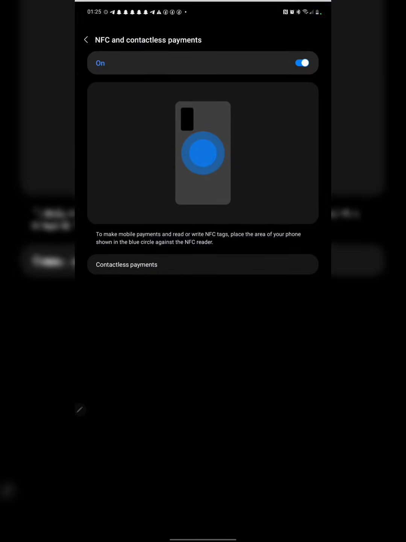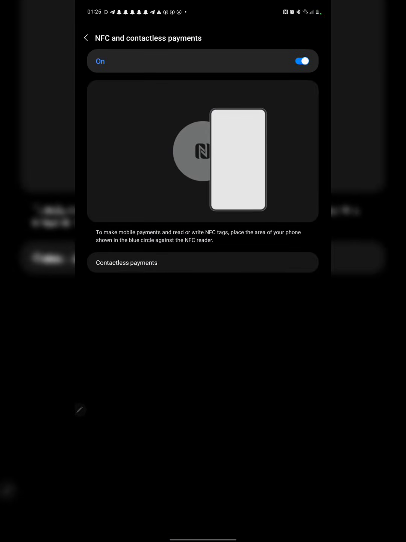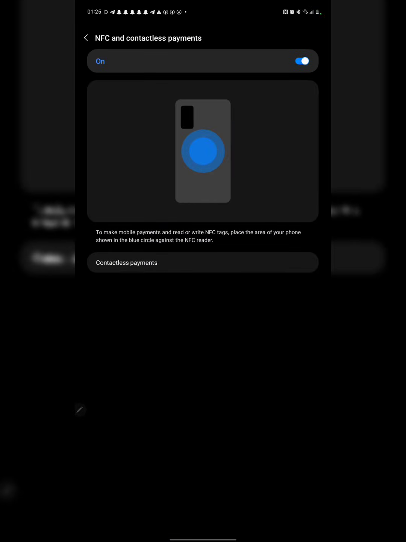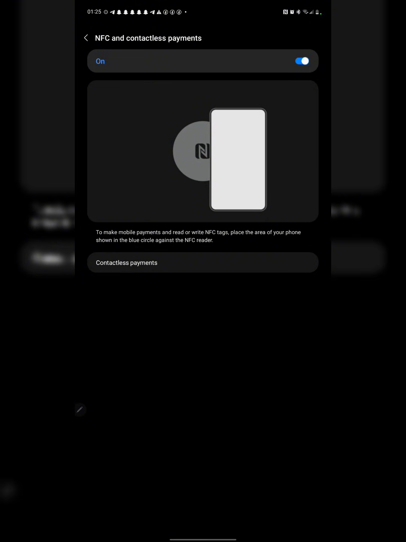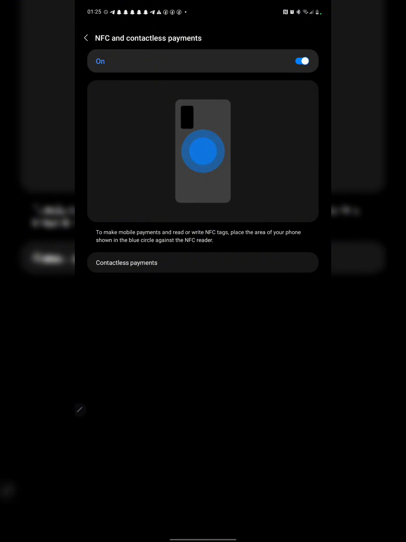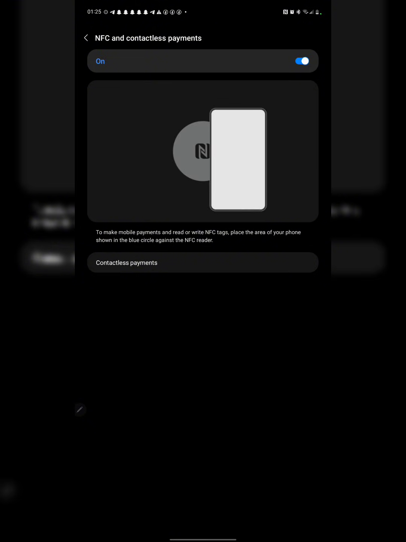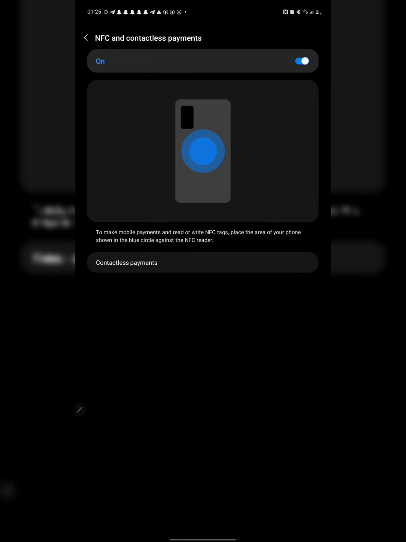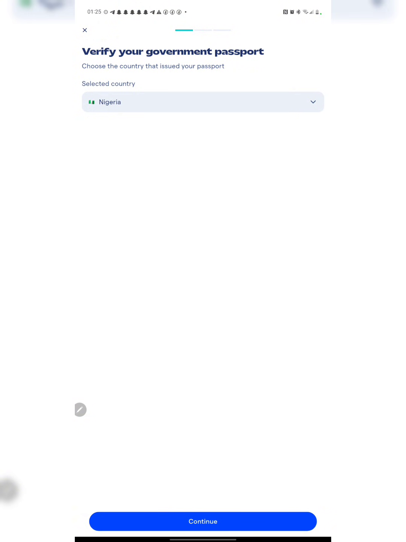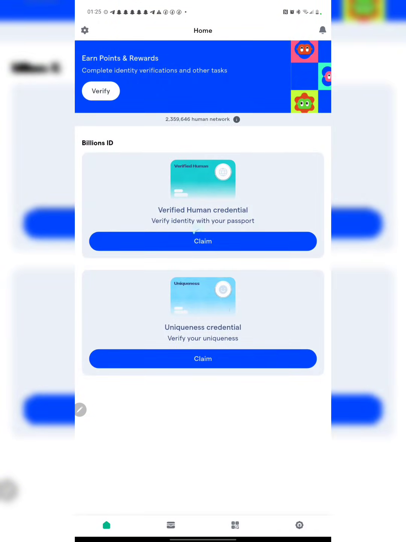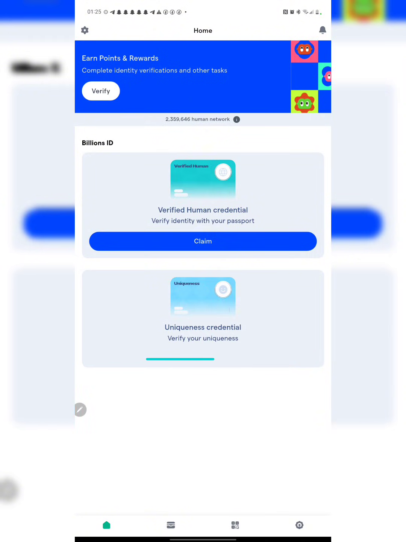So I will go back right now, then I'll click on continue, and just like I expected, you can see it's not actually going through, and that is actually because the NFC is actually not accessible by everyone. But if you have international passports, that is its own type of NFC card. All right, so that is what you can actually use to verify this first one. But in case you cannot verify this first one, then go ahead and click on this second one. Right, so I will click on claim right now.